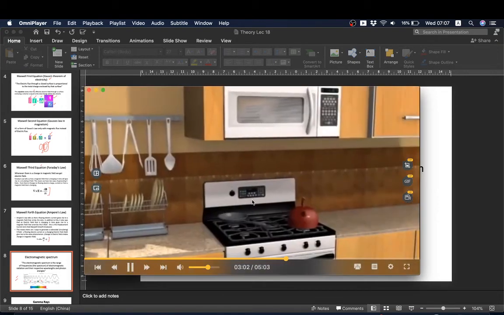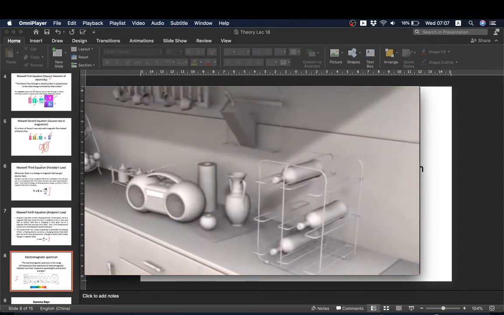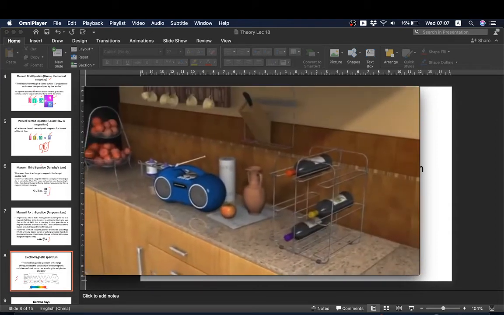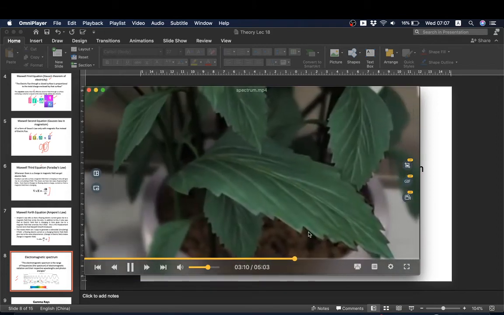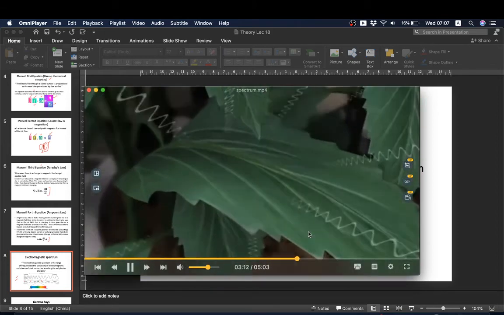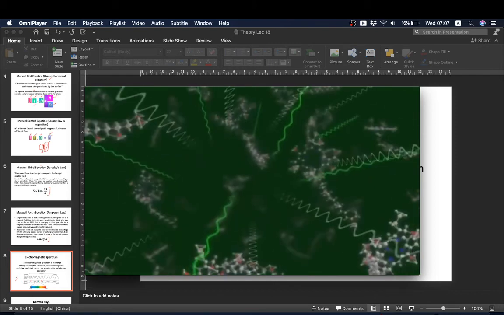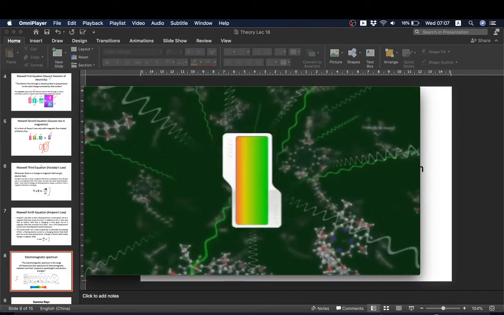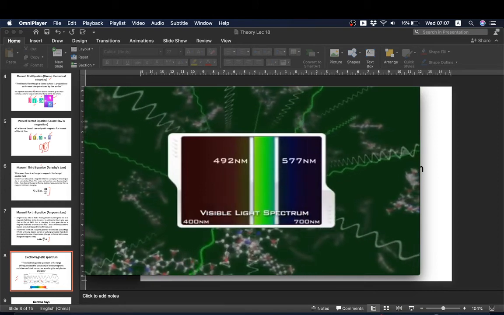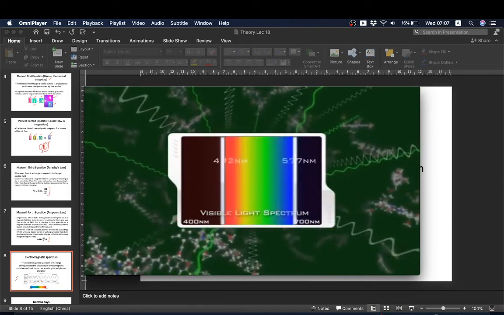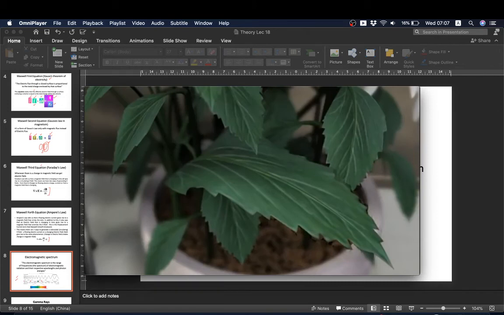Without visible light we can't see any colors, but with the visible light spectrum we see the colors of all the things in the universe. And this visible light spectrum is one of the widest or biggest spectrum. This is visible light, that is from 492 nanometer to 577 nanometer.